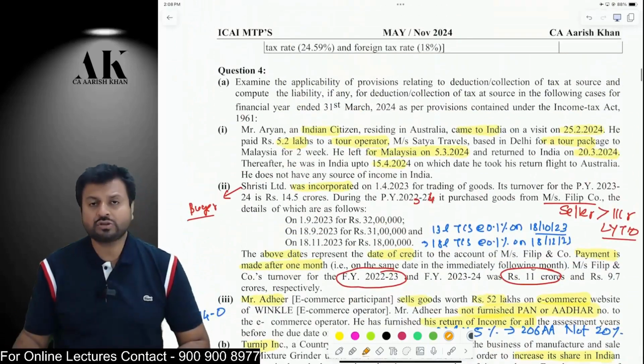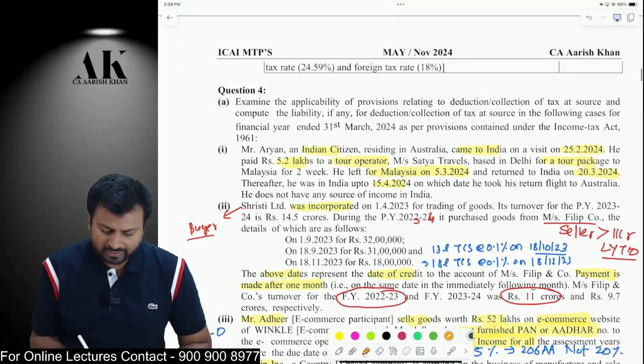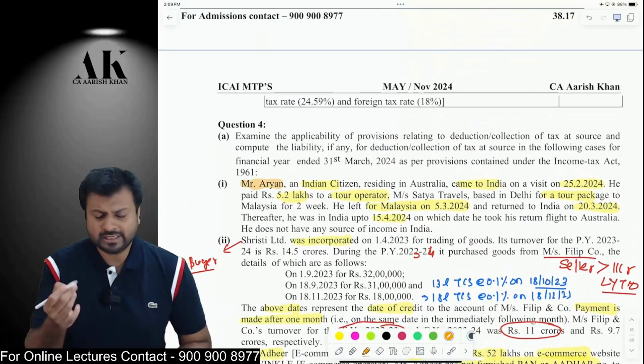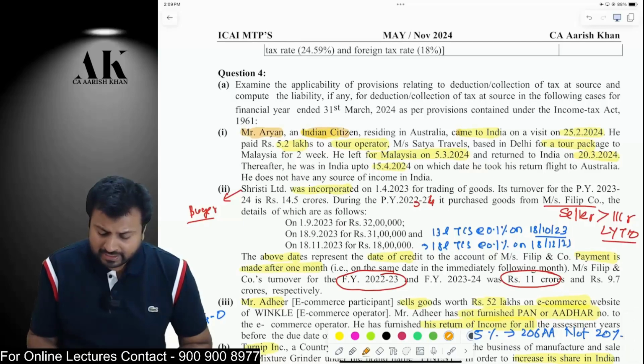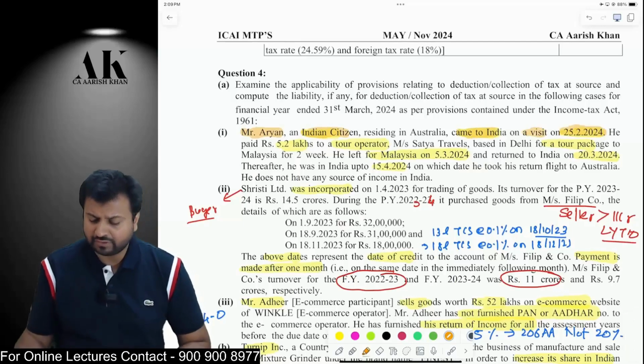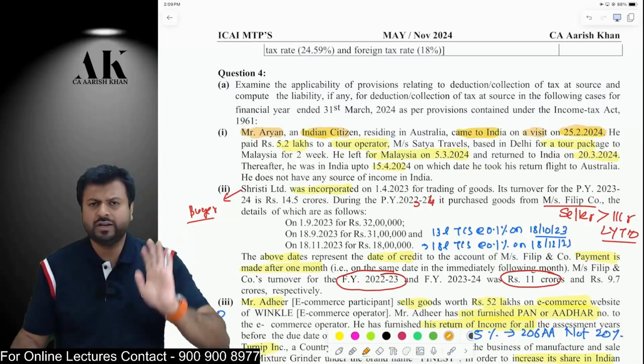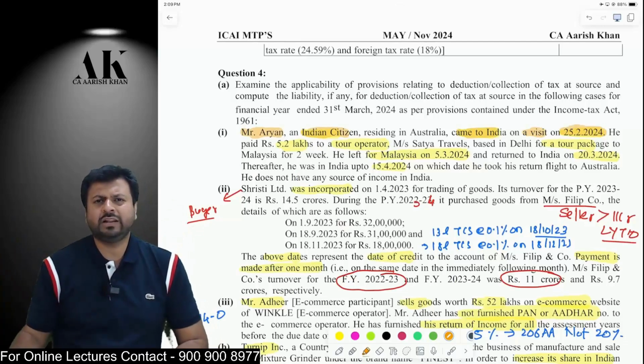Now the next question is on TDS. Again, a beautiful question. Mr. Aryan, TDS and TCS both. Mr. Aryan, an Indian citizen, came to India on a visit on 25th of Feb 2024. Therefore, he's definitely a non-resident, because if somebody comes on 25th of Feb 2024, he hardly stayed in India for 1 or 1.5 months. So he is a non-resident.